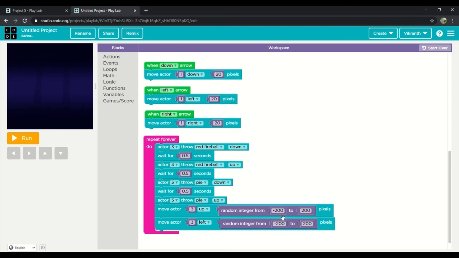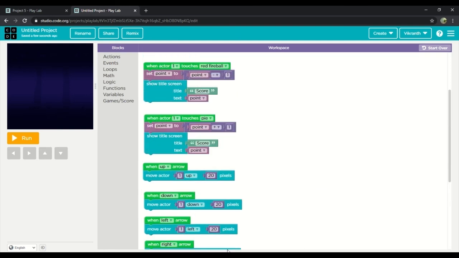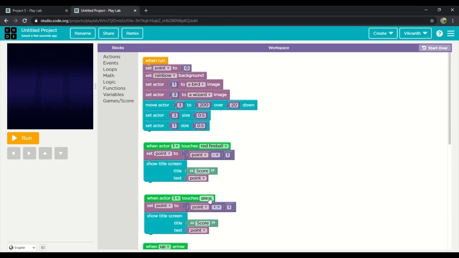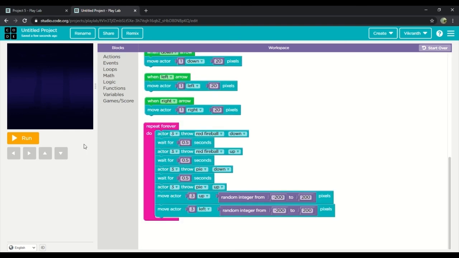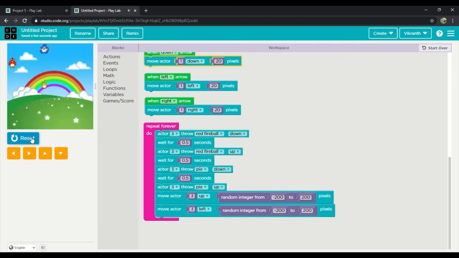So guys, guess what? We are done with our game. So let's click on run. We got the same game. So now let's rename this game as the Hungry Bird and the Pie.